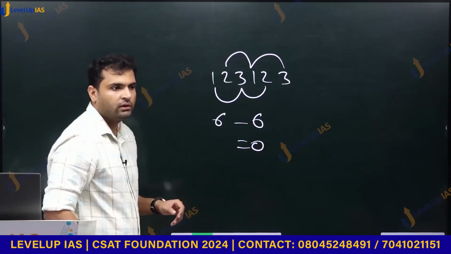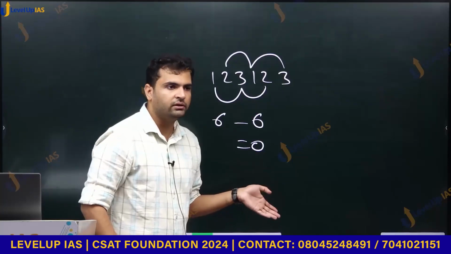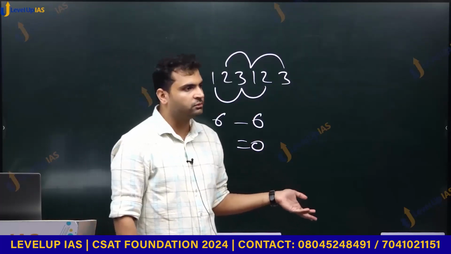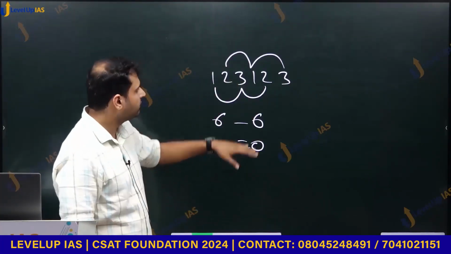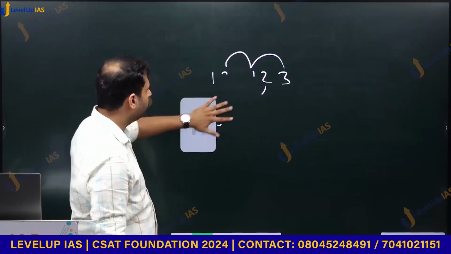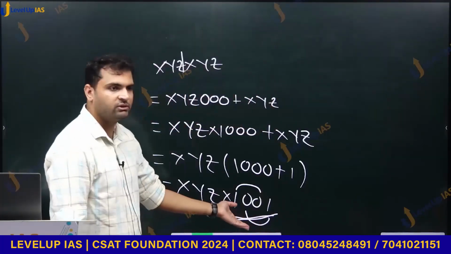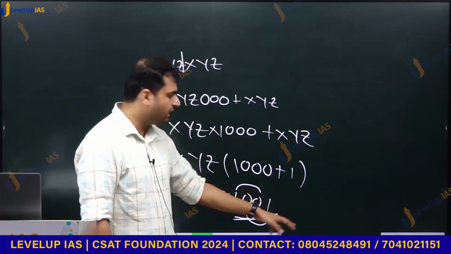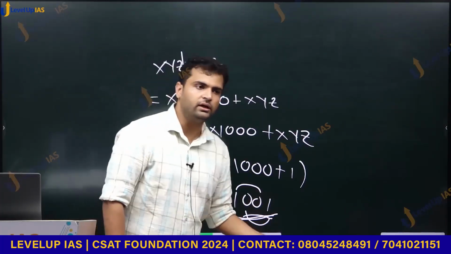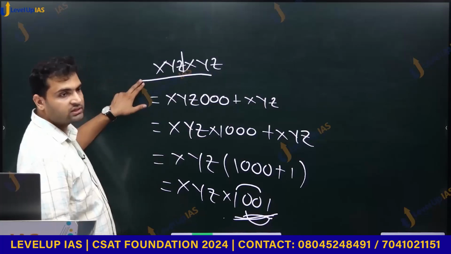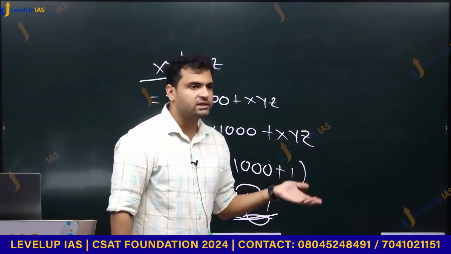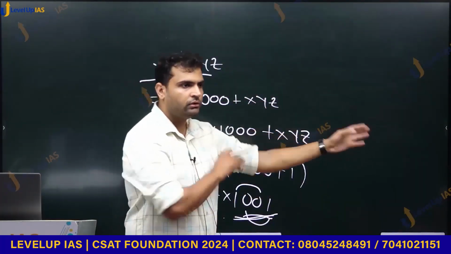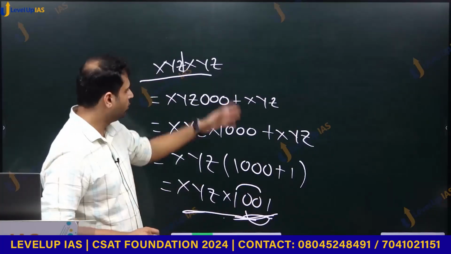It is 0. And if this difference is divisible by 11, then the entire number is divisible by 11. Is 0 divisible by 11? Yes, 0 is divisible by all the numbers. That is why this number is divisible by 11, and that is how we can say that 1001 is also divisible by 11. For 7 and 13, you can directly divide. You can perform the long division and see that this number is divisible by both 7 and 13. And that is why this entire product is divisible by all of 7, 11 and 13. But if you remember that earlier PYQ, you can solve it directly. You arrive directly here. You don't need to do all these steps.